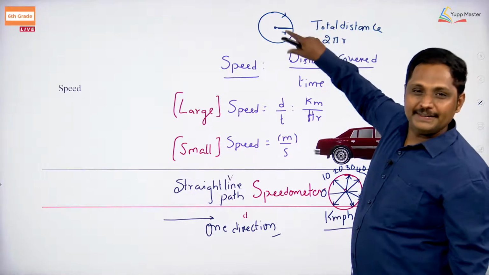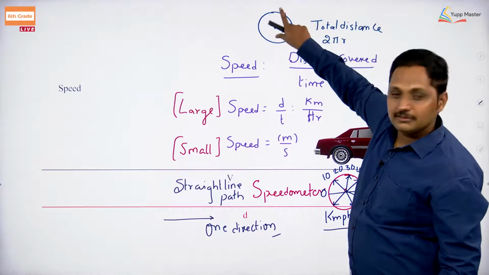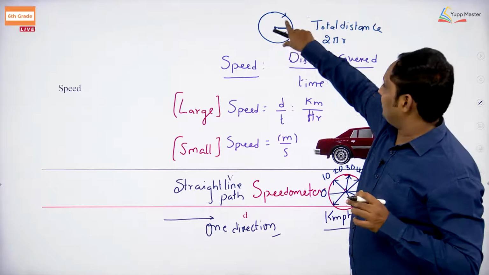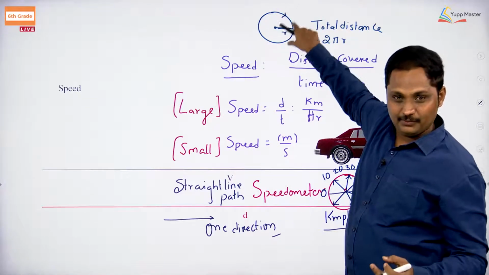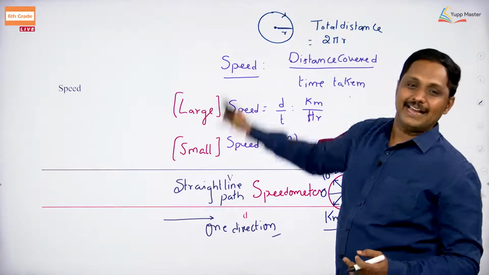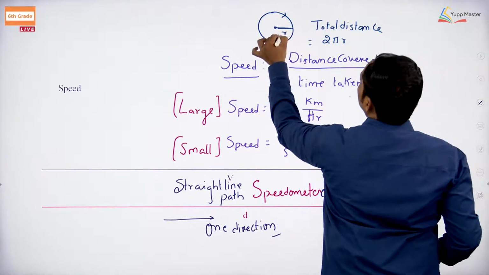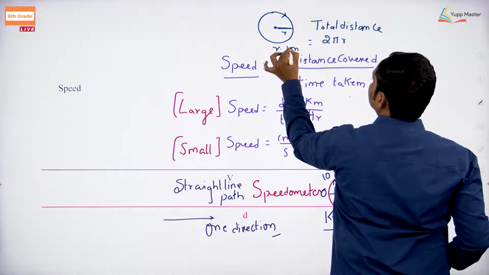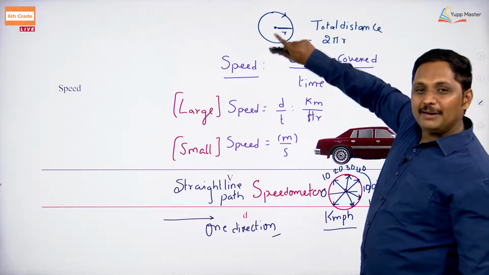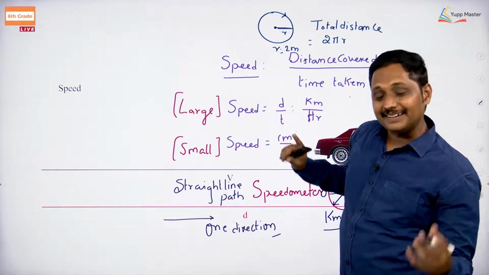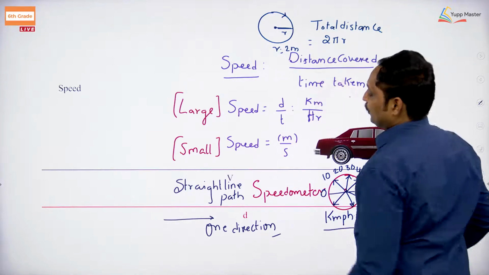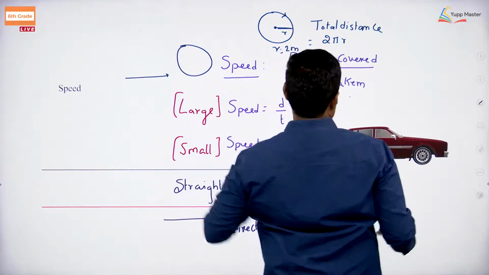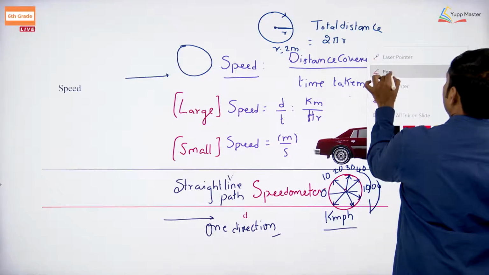You have taken revolving around a fixed axis, so let us have one practice session: you revolve 10 times. What is the total distance? If r is equal to 2 meters, and you have completed one revolution, what is the distance travelled? Whereas if you choose a straight line path, you are going to move along this path. Yeah, that is the case we are going to discuss.